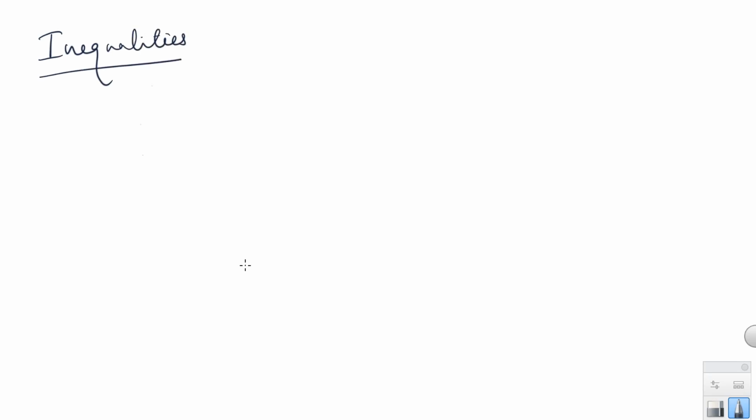Let's start with inequalities. It's a basic and very simple topic from reasoning. Whether you are writing MBA entrance exams or bank exams, you will definitely get 3 to 5 questions. Especially in bank exams, you will definitely get 5 questions, and you can solve these 5 questions with 100% accuracy in less than 3 minutes. There are some simple tricks you just need to remember. The complete topic is based on 4 or 5 symbols and some particular rules. If you practice those rules, you can easily solve any kind of inequality question. First, I'll explain what kind of symbols we are using in this topic.